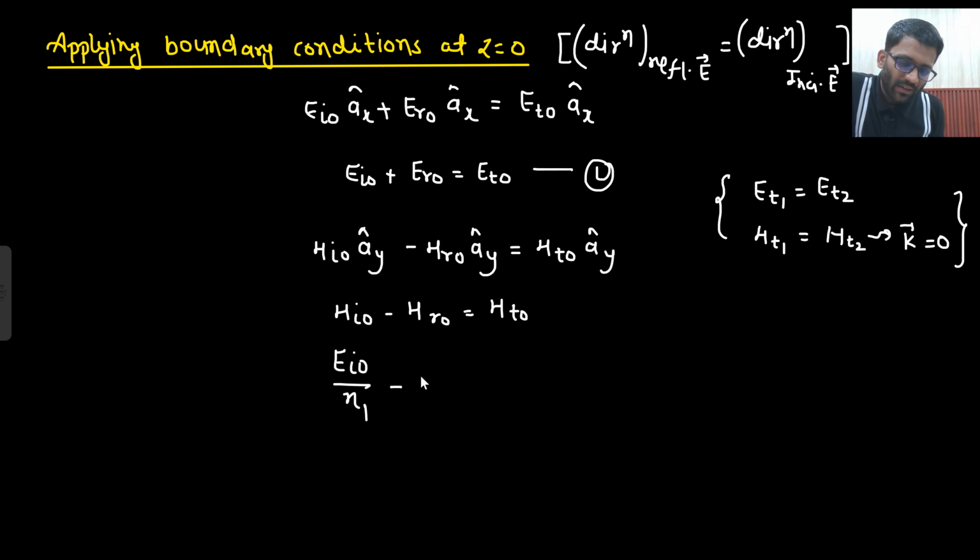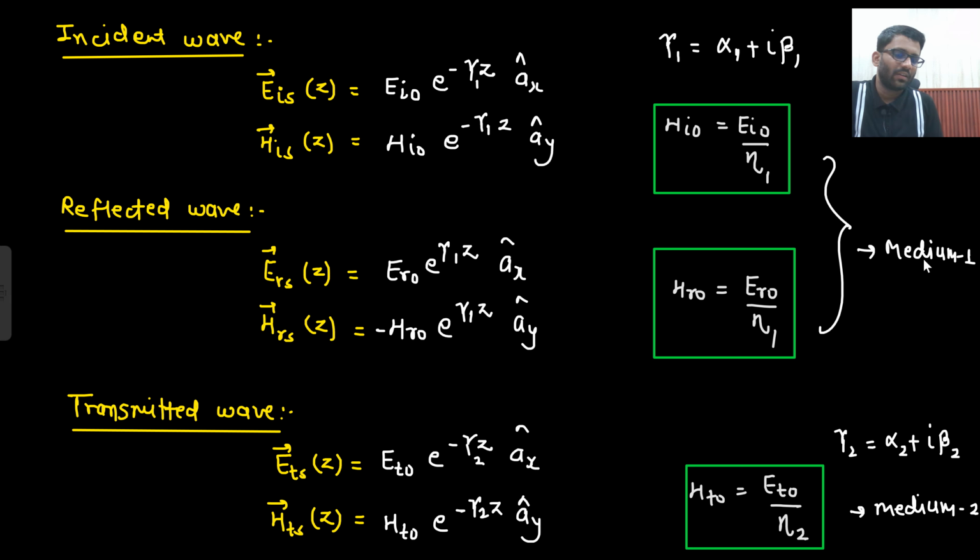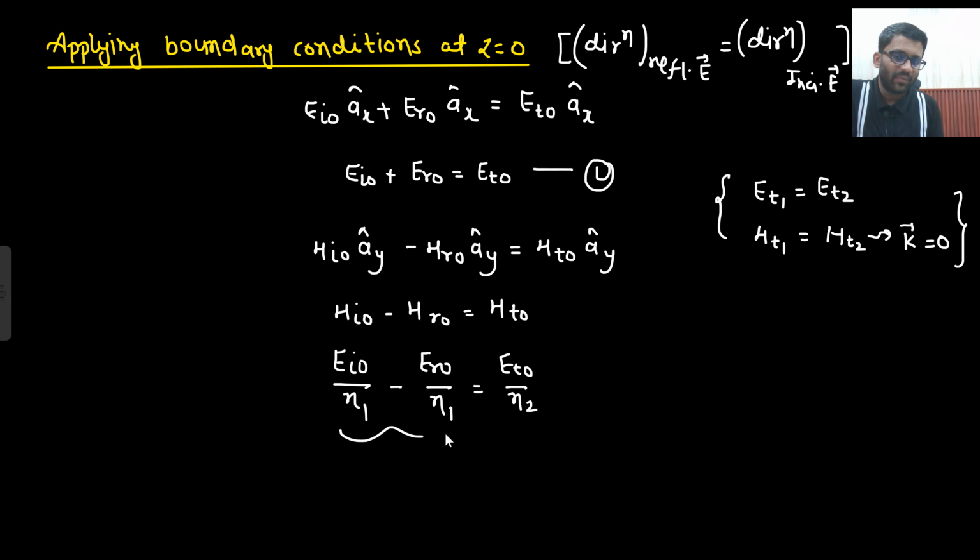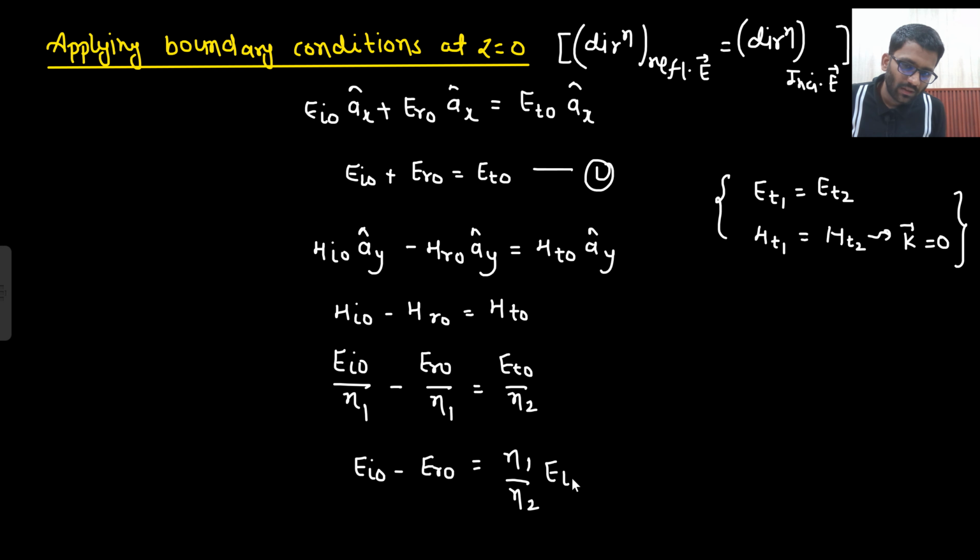Ei0 divided by eta 1 minus Er0 divided by eta 1 is equal to Et0 divided by eta 2. They are in the same medium, so eta 1, and this is the other medium, so eta 2. Let's call this equation 2: Ei0 minus Er0 is equal to eta 1 by eta 2 times Et0.